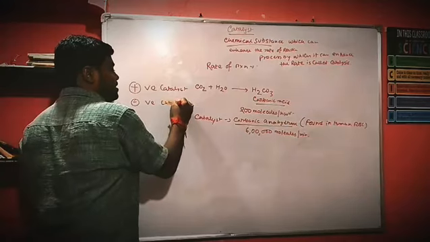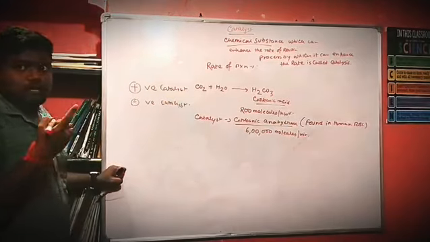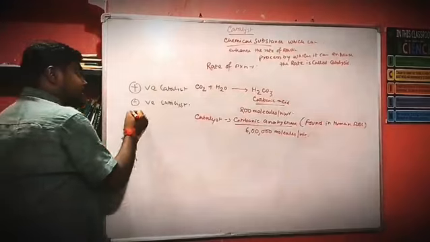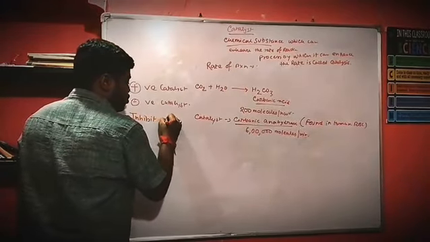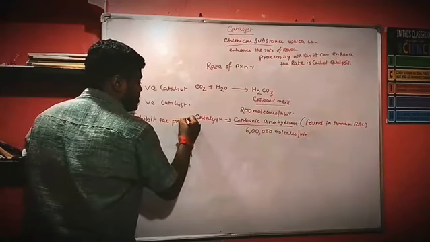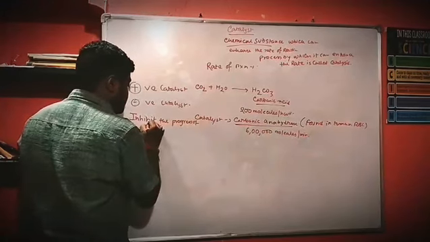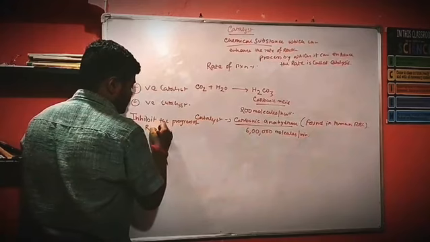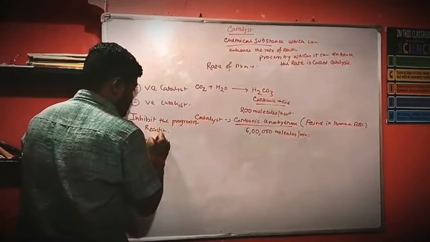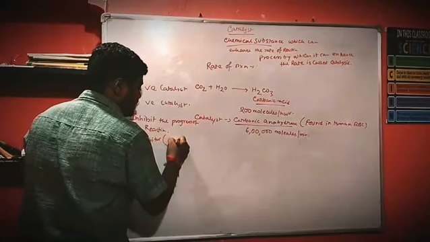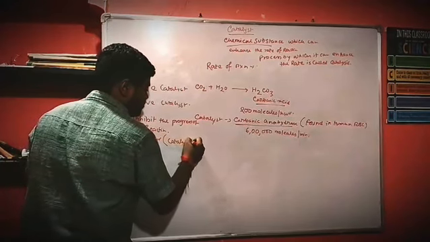The positive catalyst can enhance the reaction, but the negative catalyst inhibits the progress of the reaction. So the negative catalyst is also called an inhibitor, and another name is catalytic poison.